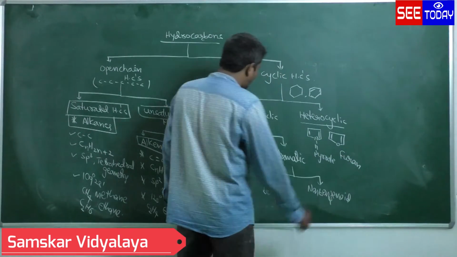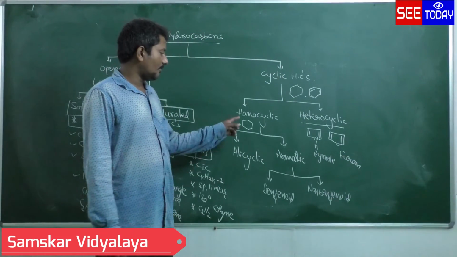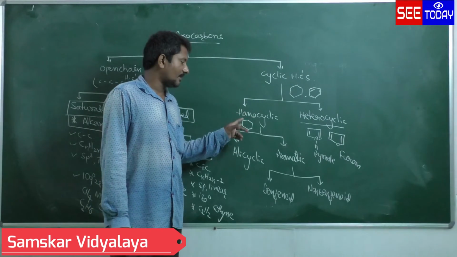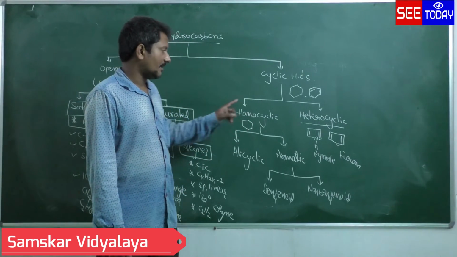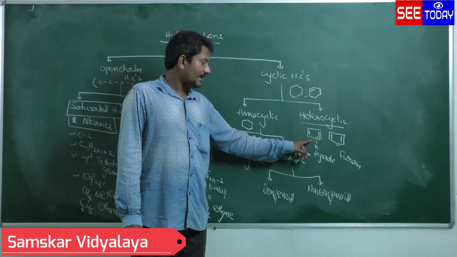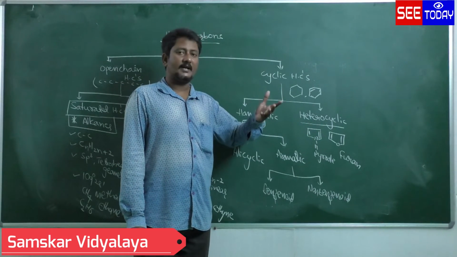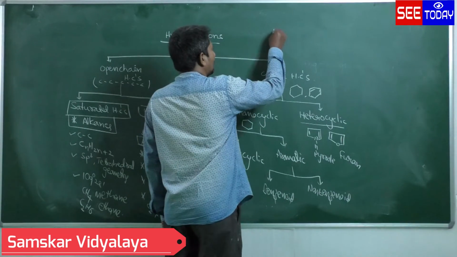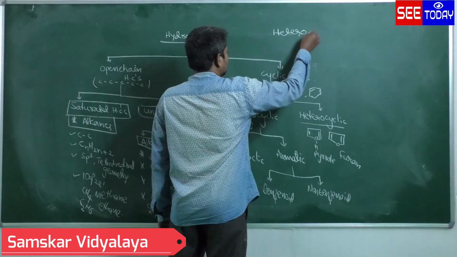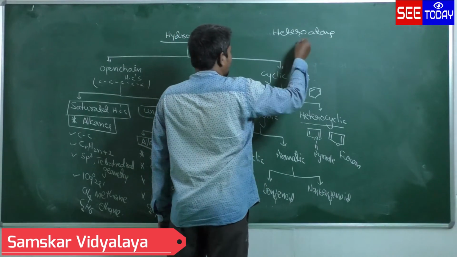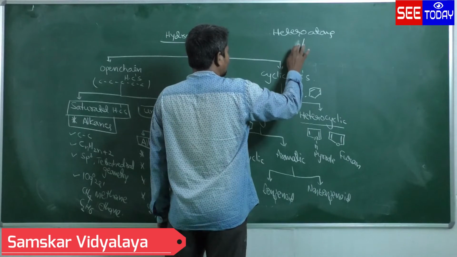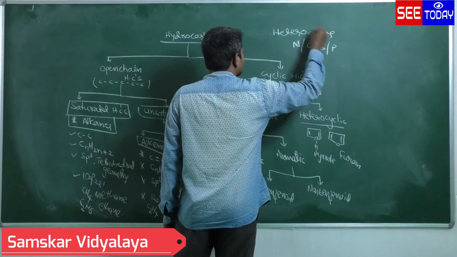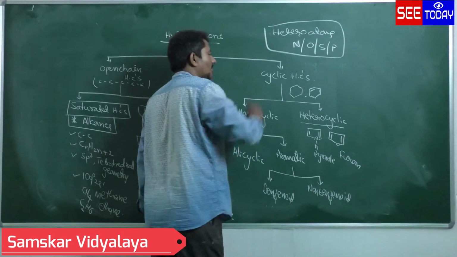So what is the difference between homocyclic and heterocyclic? In homocyclic, rings are constituted by only carbons. Only carbon atoms are involved in the formation of the ring. Whereas in heterocyclic, the ring is constituted by carbon and heteroatoms. What are those heteroatoms? The common heteroatoms are nitrogen, oxygen, sulfur, phosphorus.